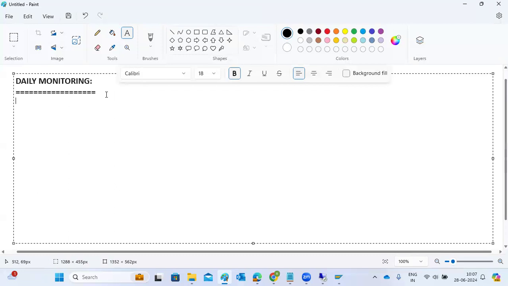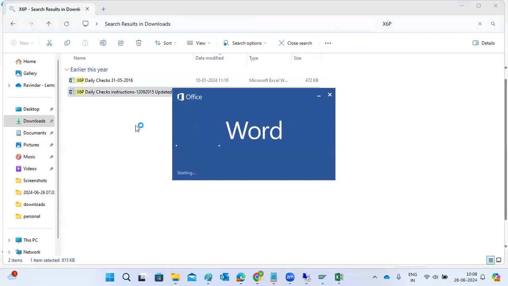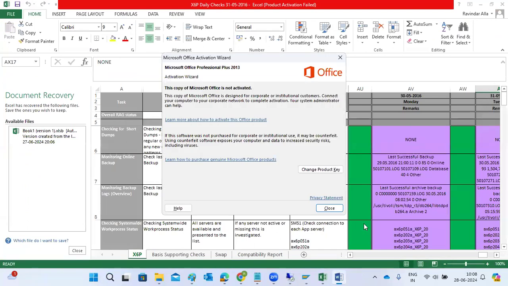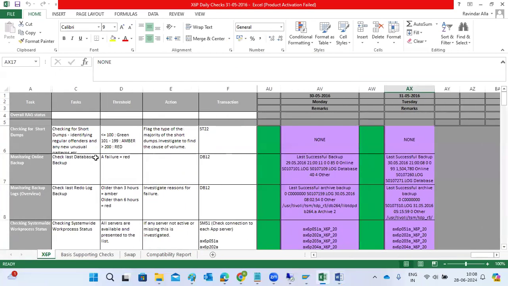So what do we do in daily monitoring? In every organization, there is a set of instruction sheets or a monitoring checklist available. Some organizations may have their own, but there are common transaction codes for each and every organization. What type of tasks we have to perform, what the transaction code is, what we will check, right?